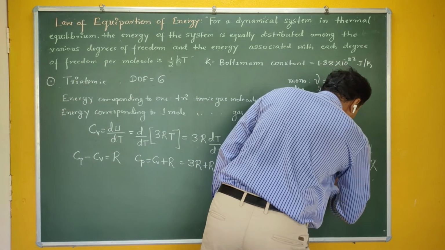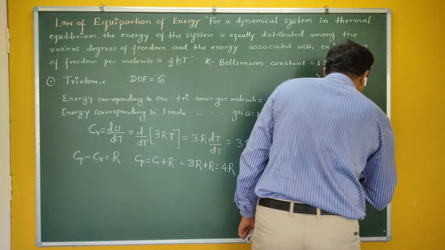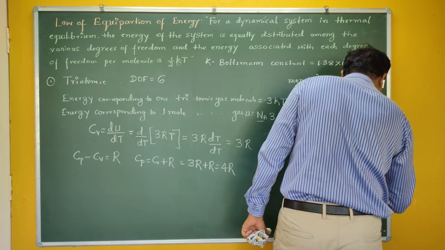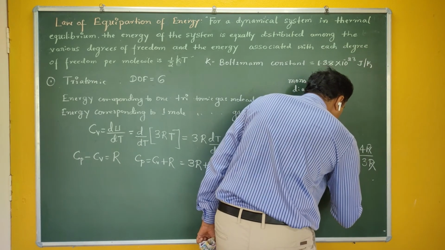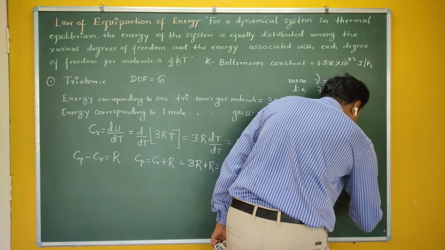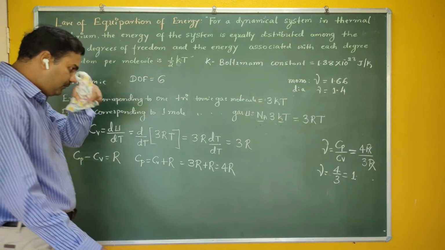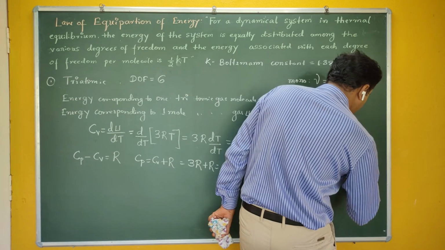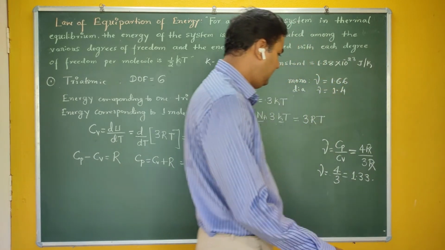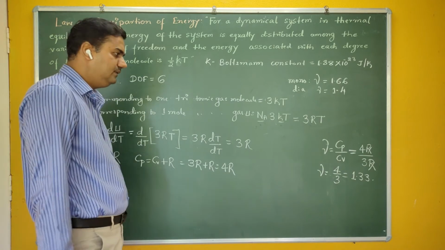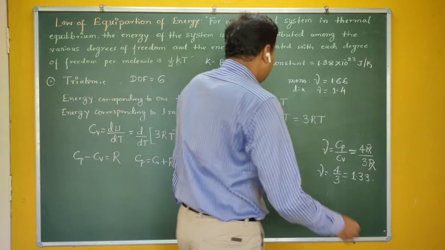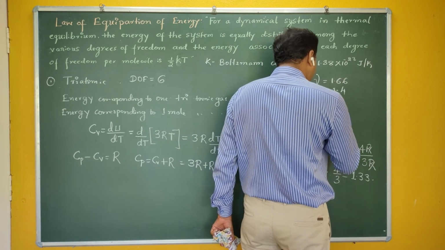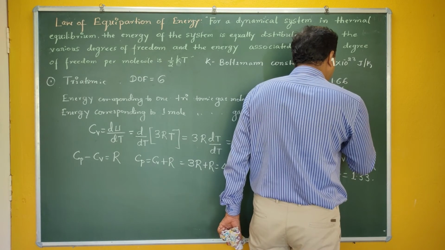Therefore the value of gamma is Cp by Cv, which is 4R by 3R. R gets cancelled, so this is 4 by 3, which is 1.333 recurring. Is it correct? 4 by 3 is 1.33. Therefore, for a triatomic gas, the value of gamma is 1.33.